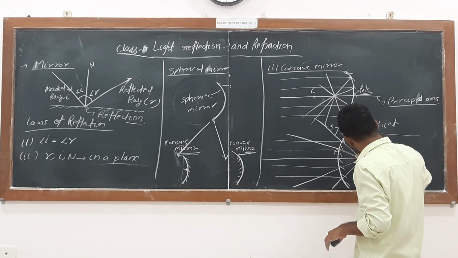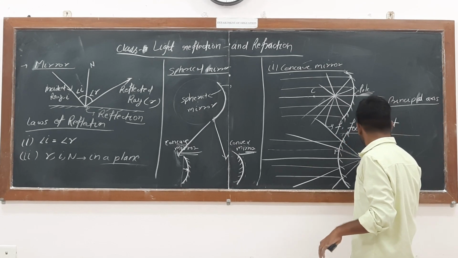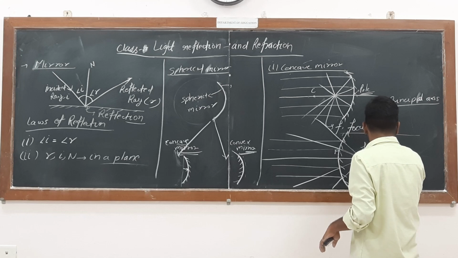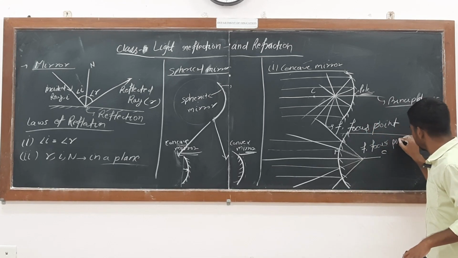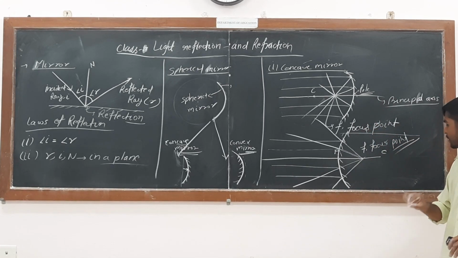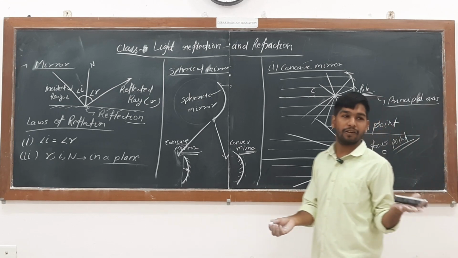Now if I take that, we can see that, and this point we call the focus point.